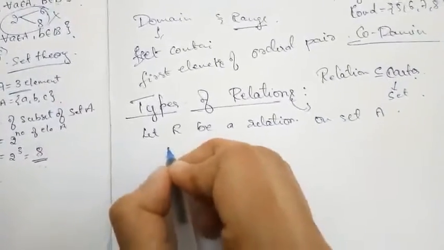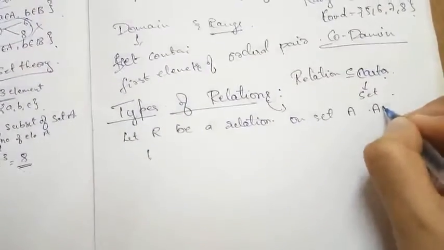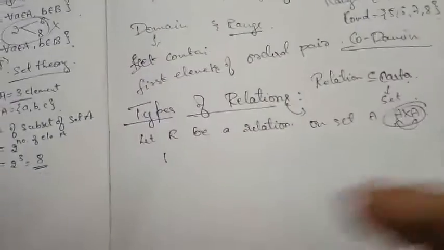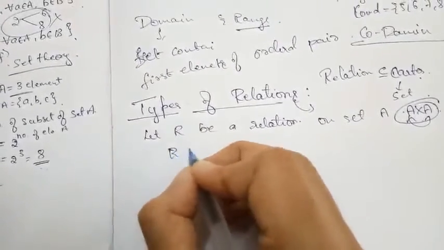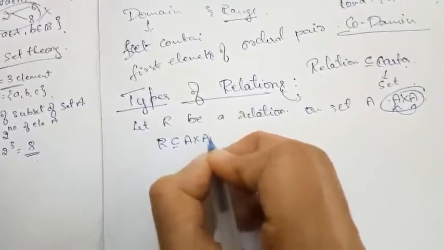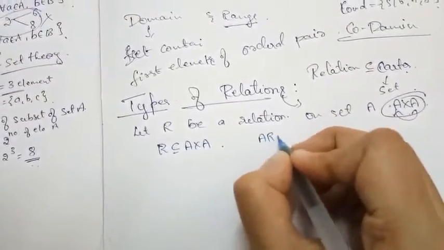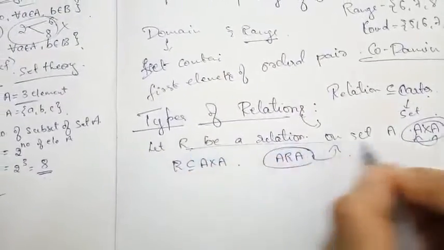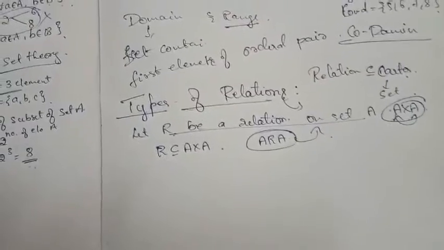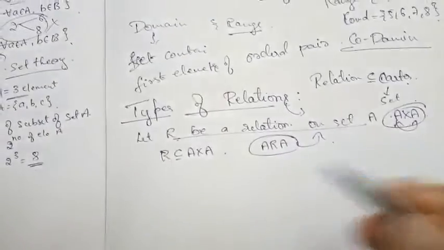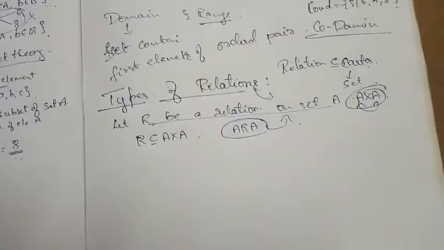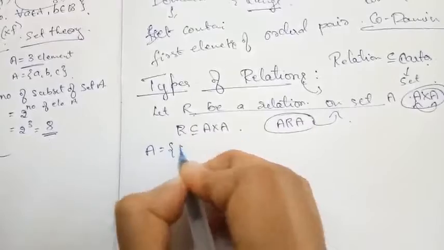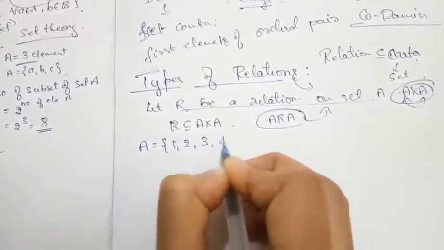I am considering the set A and taking the Cartesian product A cross A. The Cartesian product is defined upon A itself. So clearly R is a subset of A cross A, or we can say A is related to A itself. R is a relation on set A means A is related to A, or R is a subset of A cross A. Generally, let A = {1, 2, 3, 4}.